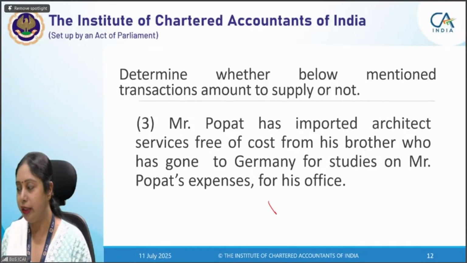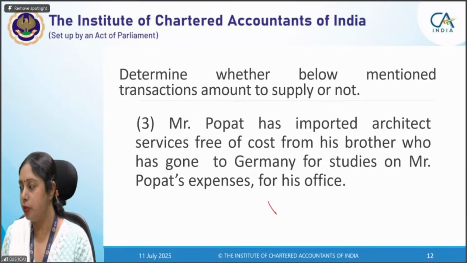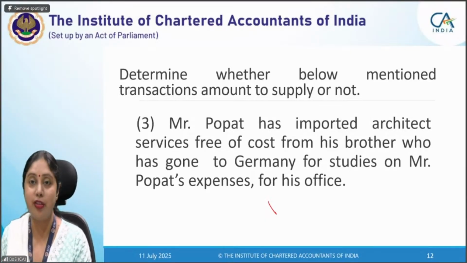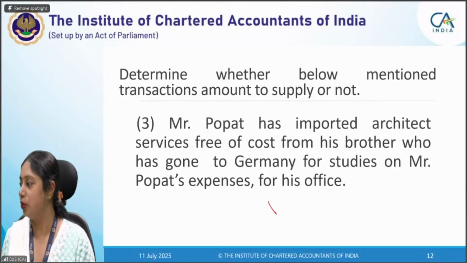In fact, now I think this point all of you will understand. Apurva is also right. Then, not a supply, Gurmeet, you have written for business purpose, that is why it is not a supply. But if it is for business purpose, it becomes a supply, no? Only thing is he should be a related person also. So Lalisha is right. Then Julie is right, yes, because his brother is dependent on him.